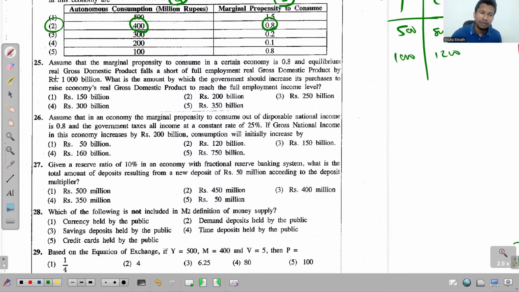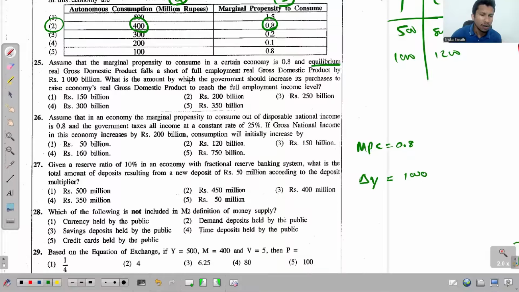Now look at question 25. Assume that the marginal propensity to consume in a certain economy is 0.8. So we write MPC is 0.8. Equilibrium real GDP, which is Y, falls short of full employment real gross domestic product by 1000 billion. So simply this 1000 we can recognize to be the fall. This is the change that has happened in the aggregate income, so that has decreased by 1000.